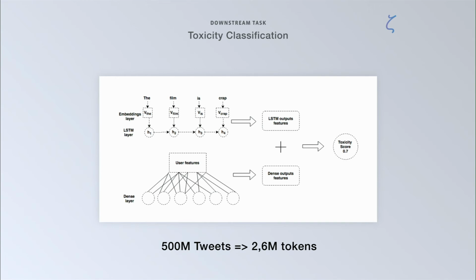Our contribution was to replace the embedding layer that uses word2vec by a fastText embedding layer trained over 500 million tweets containing 2.6 million tokens. I'm sorry for the French representation of 2.6 million.